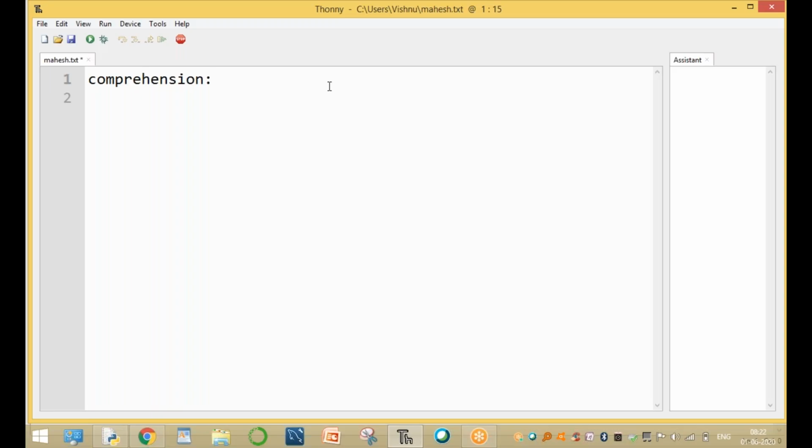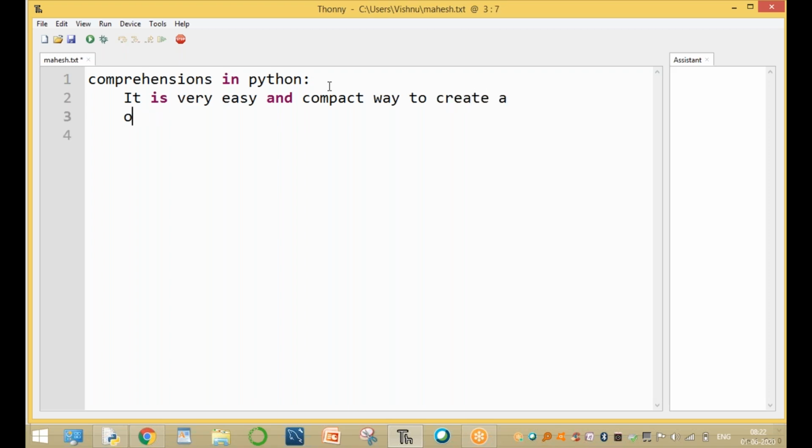Now, today's topic is comprehensions in Python. So, what are the different comprehensions available? First, what is a comprehension? It is a very easy and compact way to create an object. The object must be an iterable object. It is a very easy and compact way to create an iterable object.